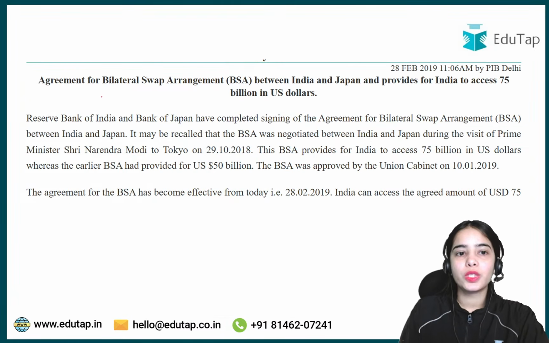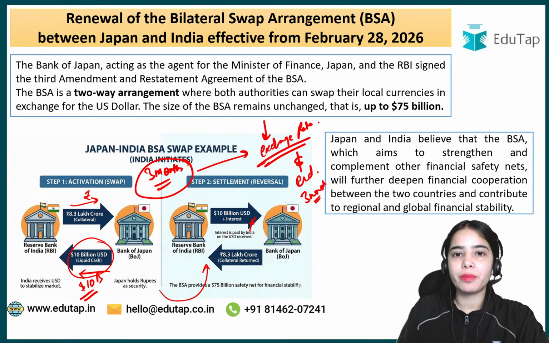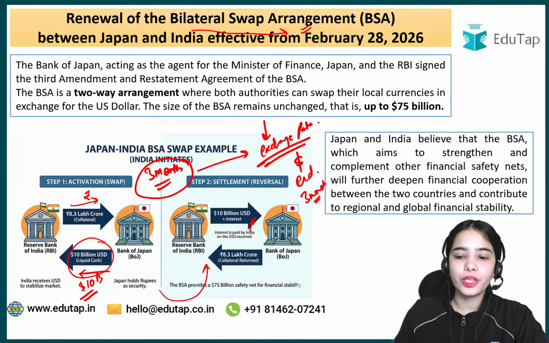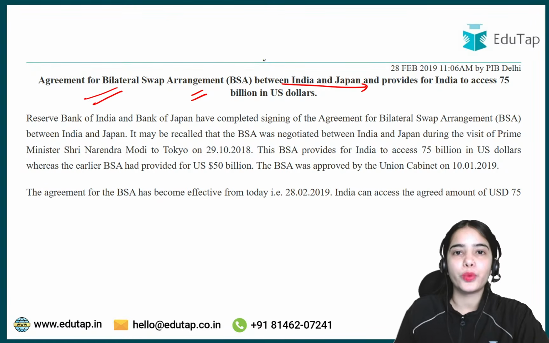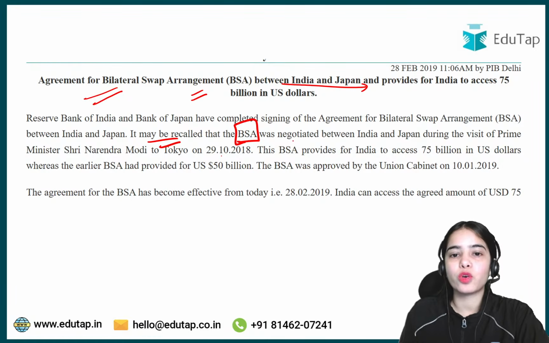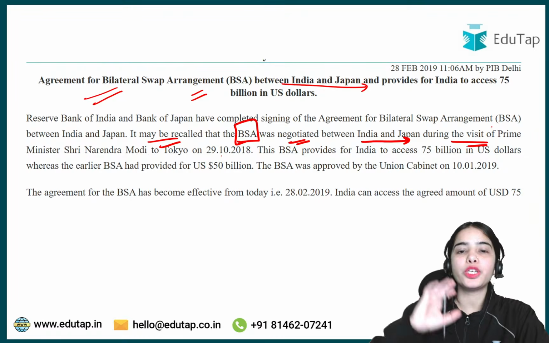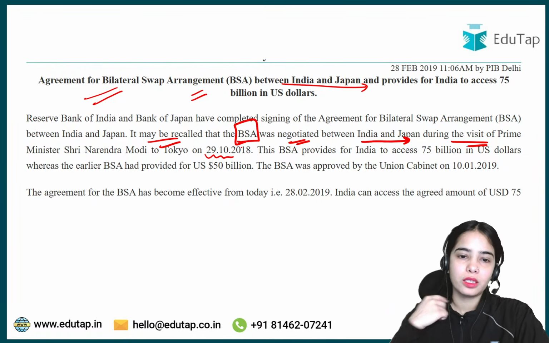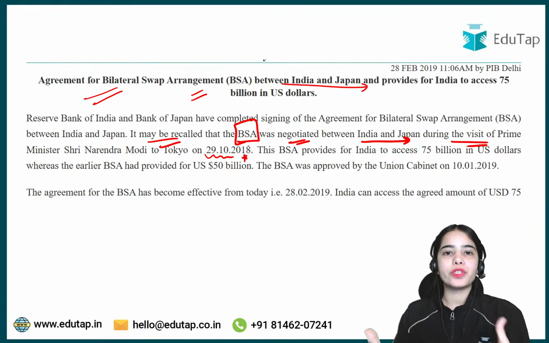Chalo. So the agreement for bilateral swap arrangement between India and Japan, I told you that this arrangement has been renewed. That means this is not a new arrangement that just started in 2026. No, not like that. So it may be recalled that the bilateral swap arrangement was negotiated between India and Japan during the visit of Prime Minister Shri Narendra Modi to Tokyo on 29th October 2018.